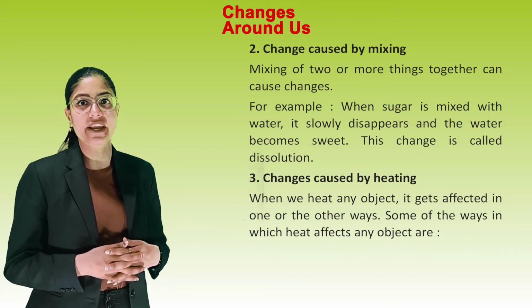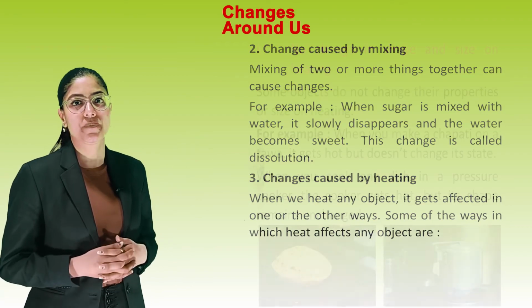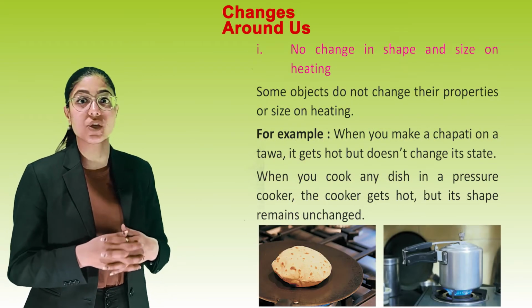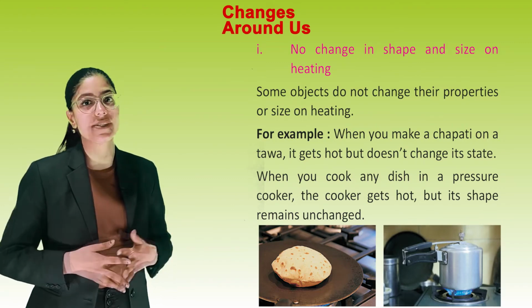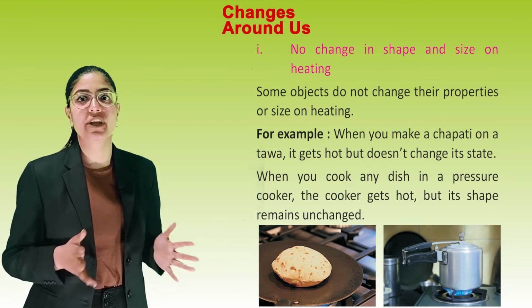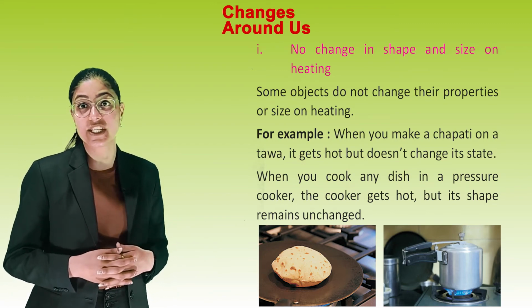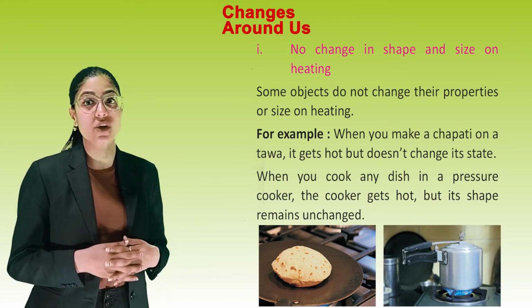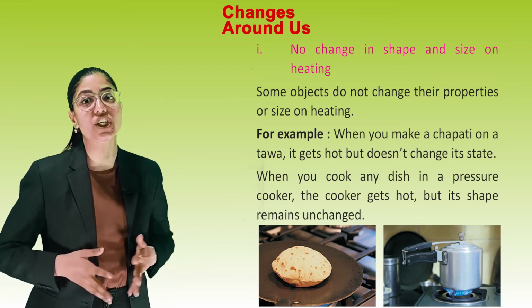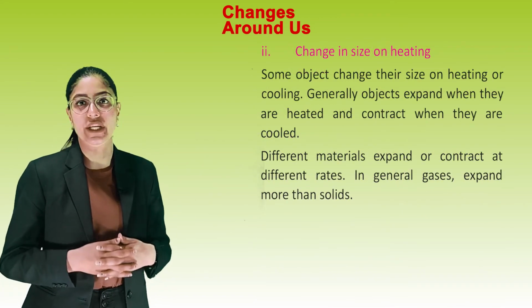Some of the ways in which heat affects any object are: first, no change in shape and size on heating. Some objects do not change their properties or size on heating. For example, when you make a chapati on a tawa, it gets hot but doesn't change its state. When you cook any dish in a pressure cooker, the cooker gets hot but its shape remains unchanged.